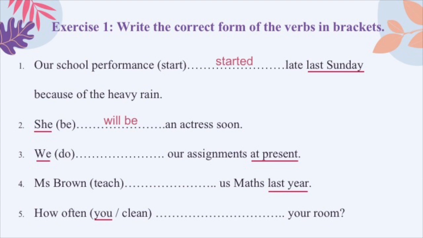Number 3. We have the phrase at present at the end of the sentence. At present, it means ngay lúc này, ngay bây giờ. An activity that is happening at the moment of speaking, right? So we have to use present continuous. The form of present continuous is be plus verb in g. And the subject here is we, so we have to use the verb to be are. And we add ing to the verb do. So you need to write, we are doing our assignments at present.